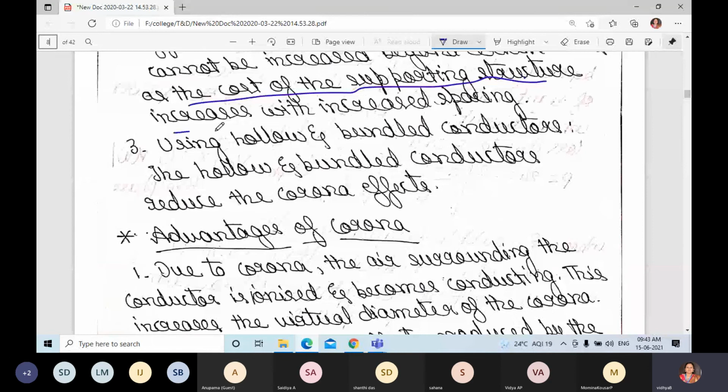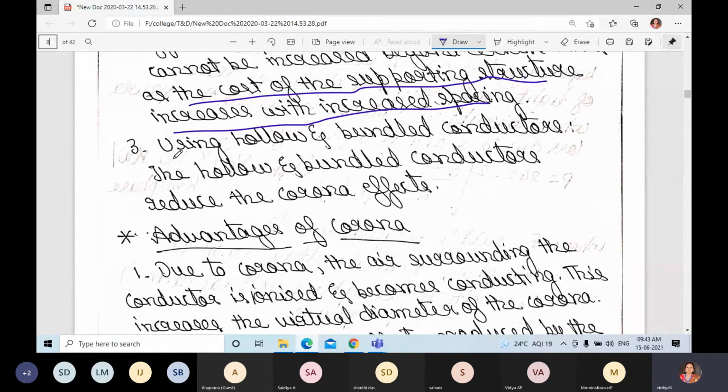Next, using hollow and bundled conductors. Hollow and bundled conductors will reduce the corona effect. We have studied bundled conductors in the first module. Once again, you go through that and you will understand what bundled conductors are. There will be many conductors together.